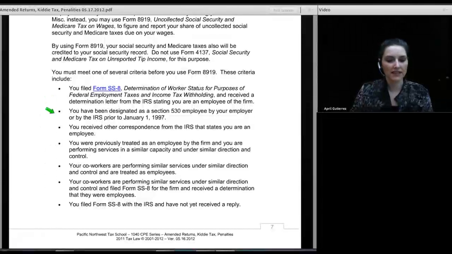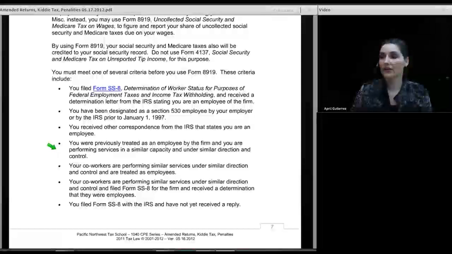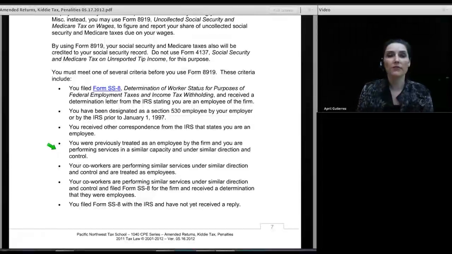You have been designated as a Section 530 employee by your employer or by the IRS prior to January 1, 1997. Or you received other correspondence from the IRS that states you are an employee. Or you were previously treated as an employee by the firm, and you are performing services in a similar capacity and under similar direction and control. Well, I can tell you, I actually worked for a company that went through a transition, and when I was hired by them, I was given a W-2, and I was given paychecks with withholdings, and then they decided to reconfigure the entire country and start issuing everyone 1099s. That would have been the box I would have checked.